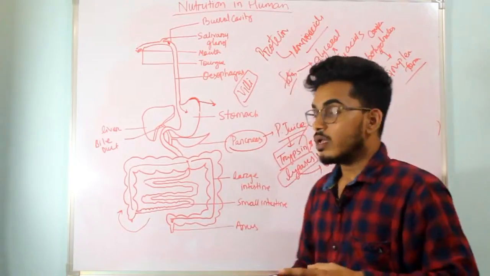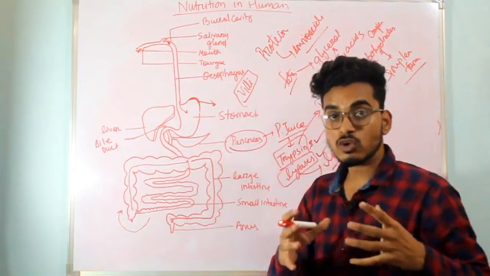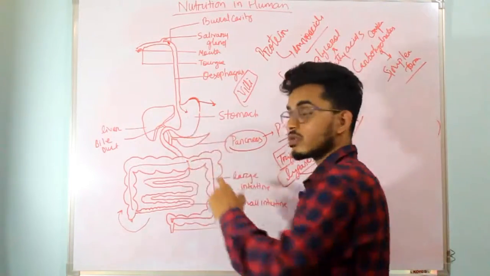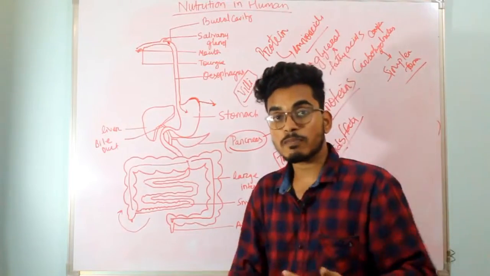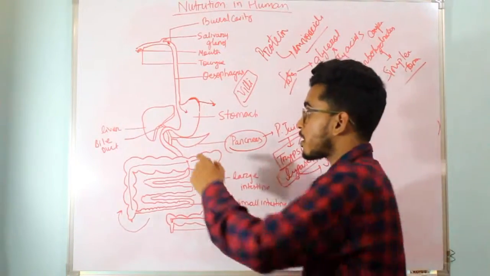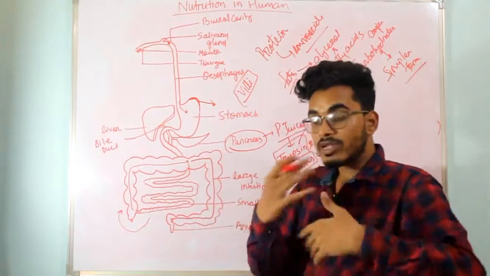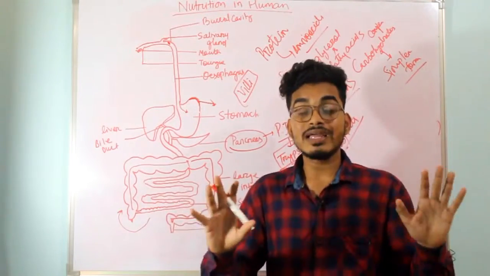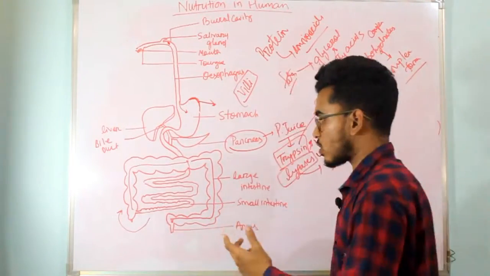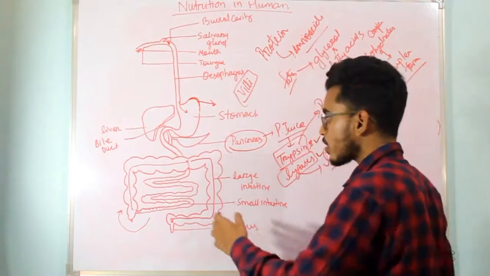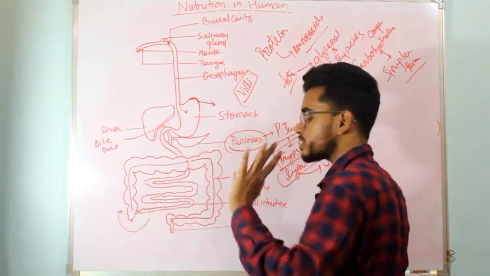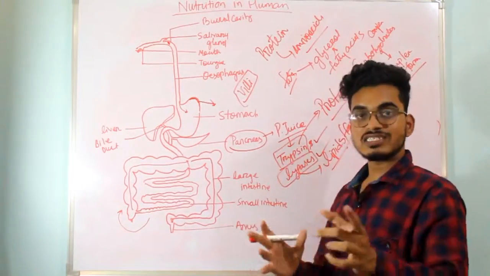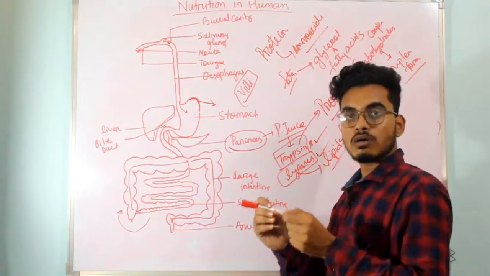In the case of the stomach, we also have studied pepsin. No doubt pepsin breaks down protein, but the protein which hasn't undergone the breakdown process in the stomach will be broken down in the small intestine. That is the reason why we call the small intestine the site of complete digestion, right? The undigested protein will be digested in the small intestine by the trypsin enzyme, which is secreted by the pancreas.